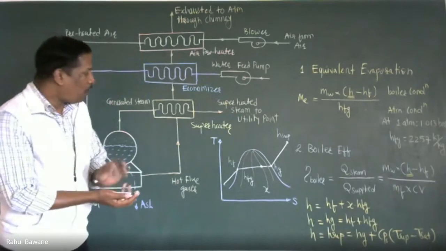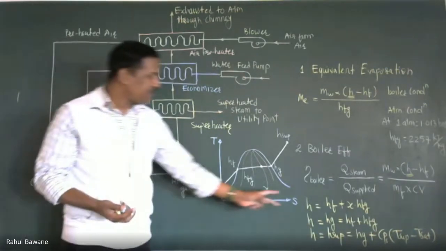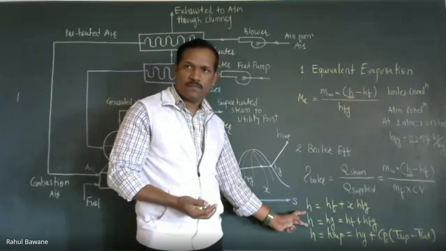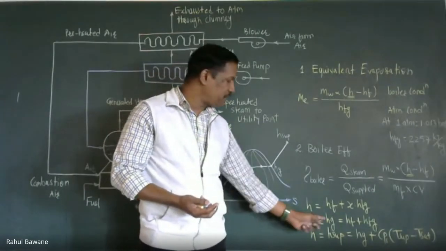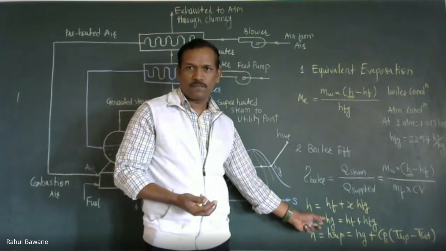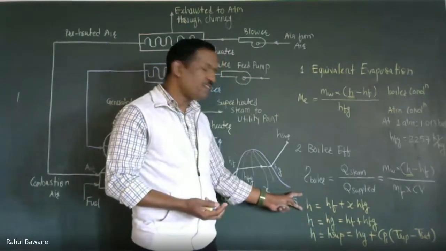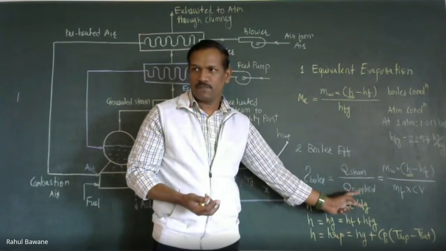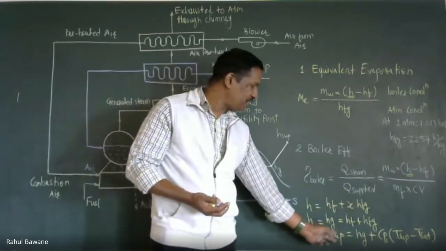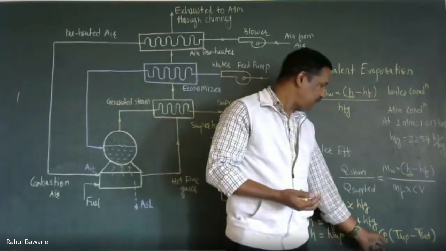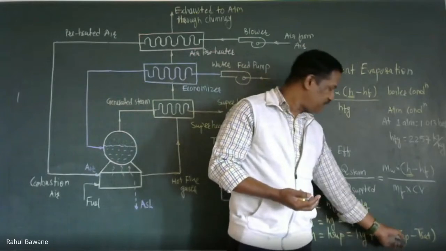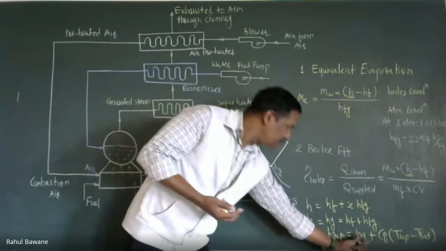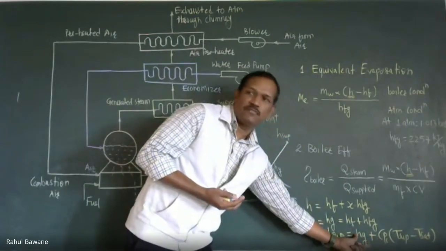So steam obtained after the boiler, either it will be dry, so its enthalpy H will be equal to Hg. If it is wet, then its enthalpy will be Hf plus X into Hfg. If it is superheated, then your enthalpy will be Hg plus Cp in bracket T super minus T saturation. If you don't have the Hg value, here we can put Hf plus Hfg.